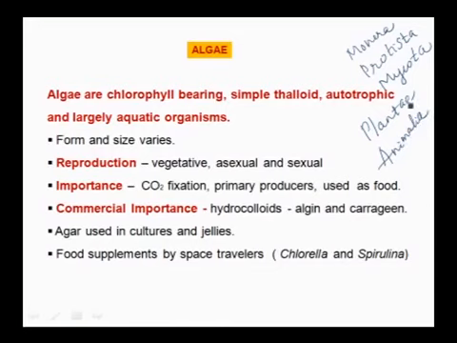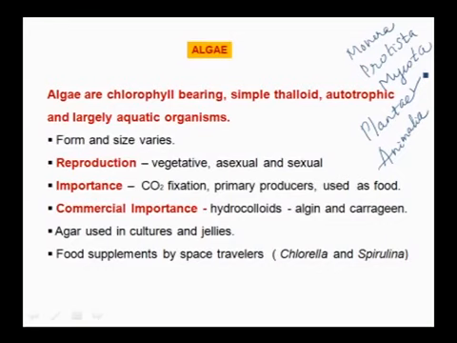Okay, and today we are discussing kingdom Plantae. In kingdom Plantae, again they are classified into 5 different groups, that is algae, bryophytes, pteridophytes, gymnosperms and angiosperms. So, let us start with algae.